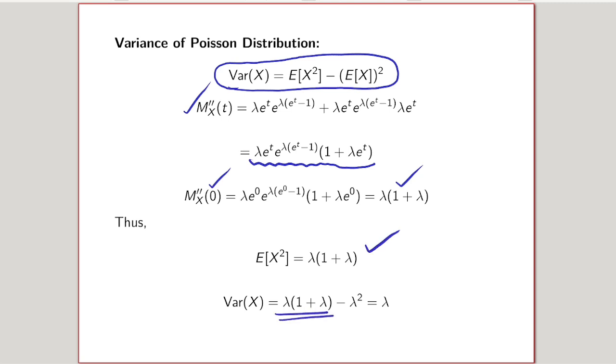Variance is this term minus E of x whole square, that is lambda square, so the resulting value is lambda. So the Poisson distribution is the distribution which has equal mean and variance, and that value is equal to lambda. Thank you.